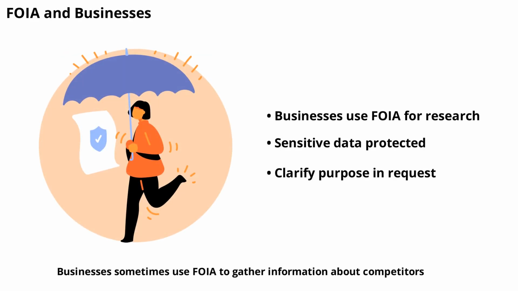Businesses sometimes use FOIA to gather information about competitors, government contracts, or regulatory actions. While this is allowed, agencies may be cautious about releasing sensitive commercial data. Always clarify the purpose of your request and be aware of trade secret exemptions.